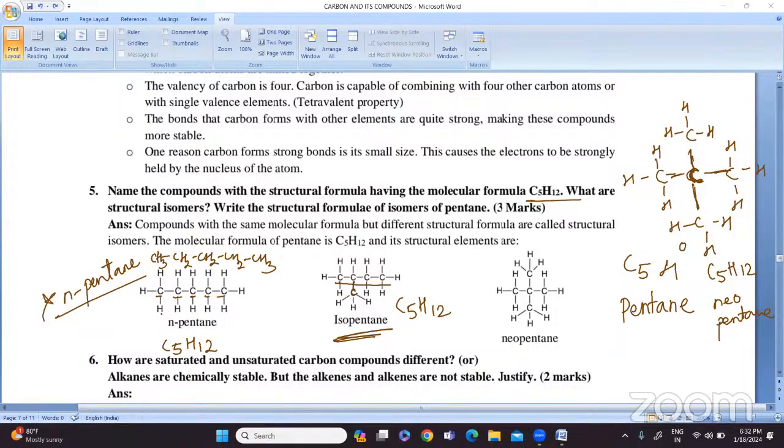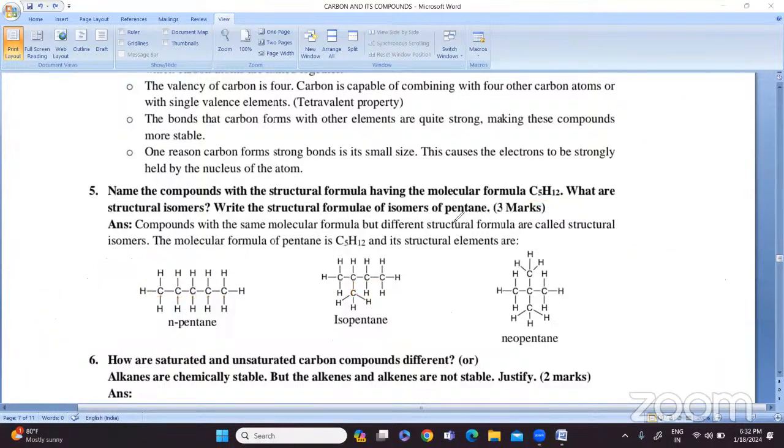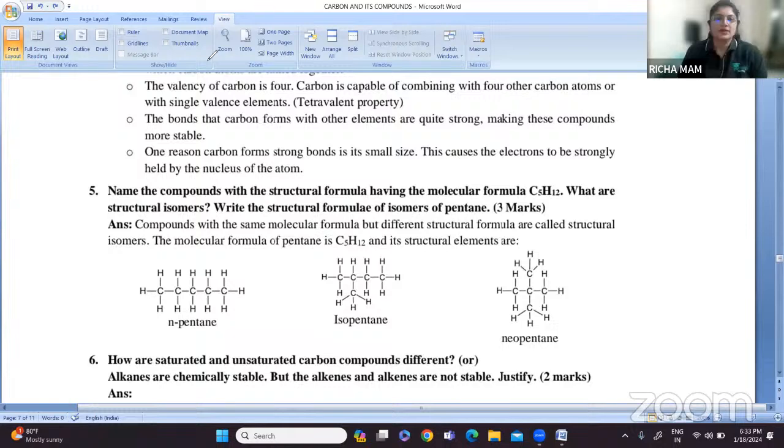So it can exhibit 3 structural formulas. The molecular formula remains the same, but there are 3 structural formulas. This is the definition of structural isomers. Okay. Next question.